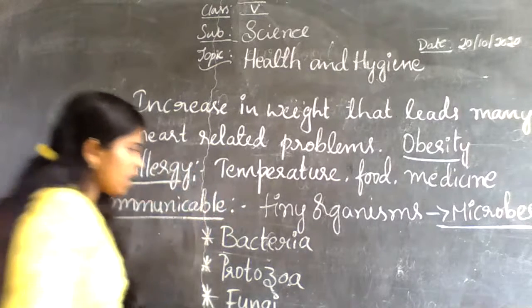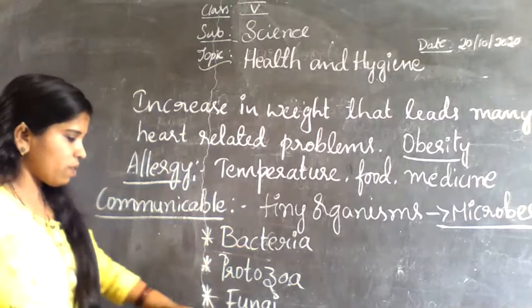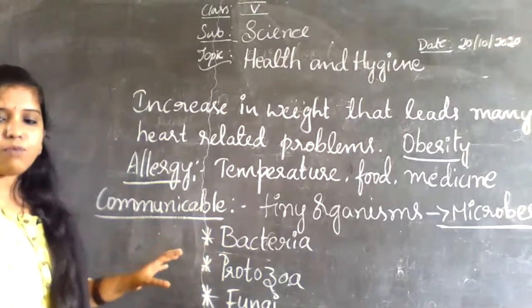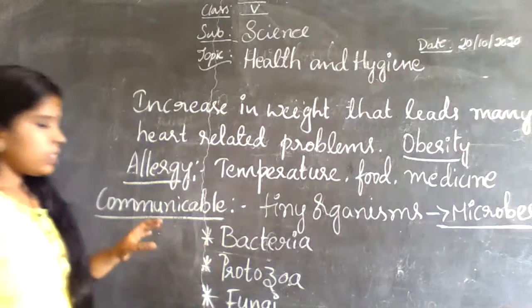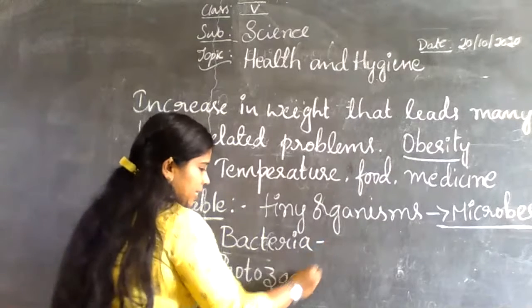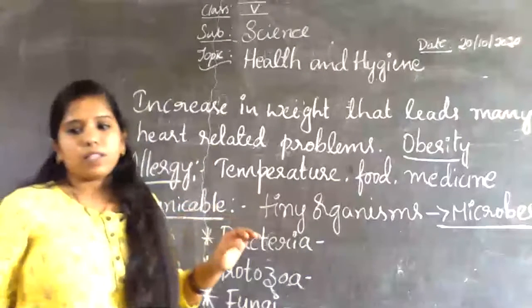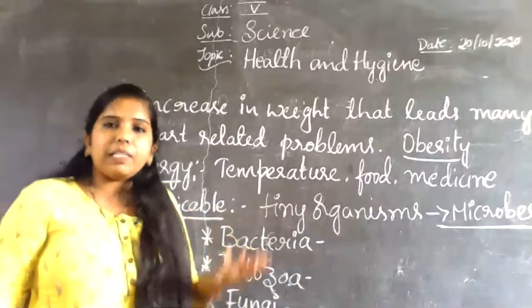These are all the main types of microbes: bacteria, protozoa, fungi, and virus. First, we take bacteria. Bacteria cause many diseases.